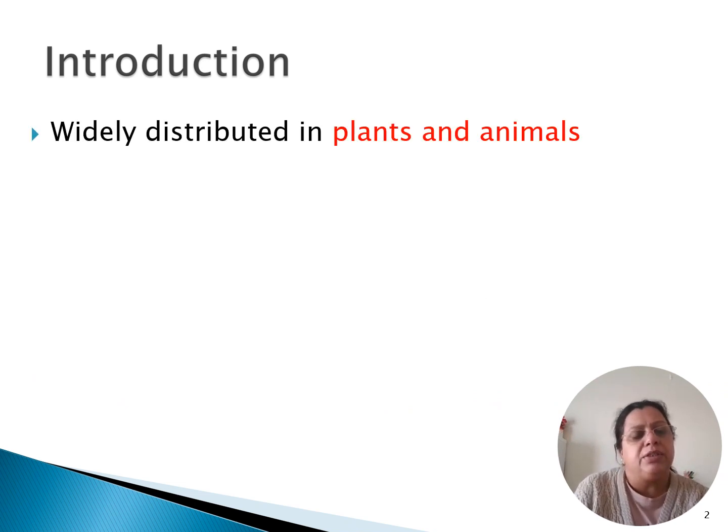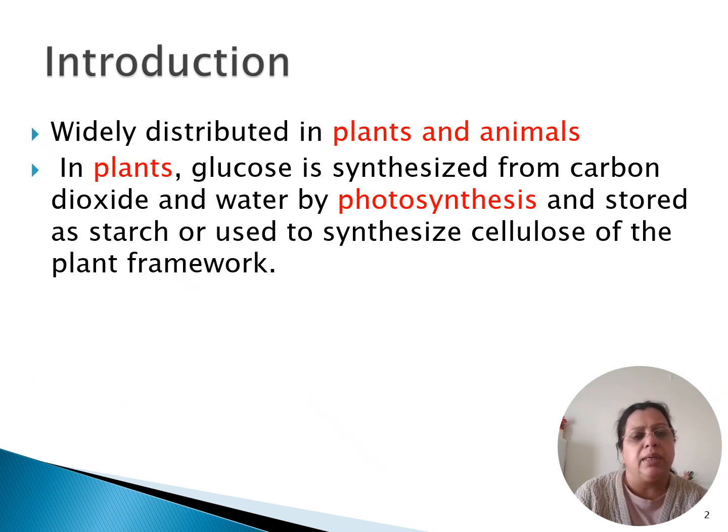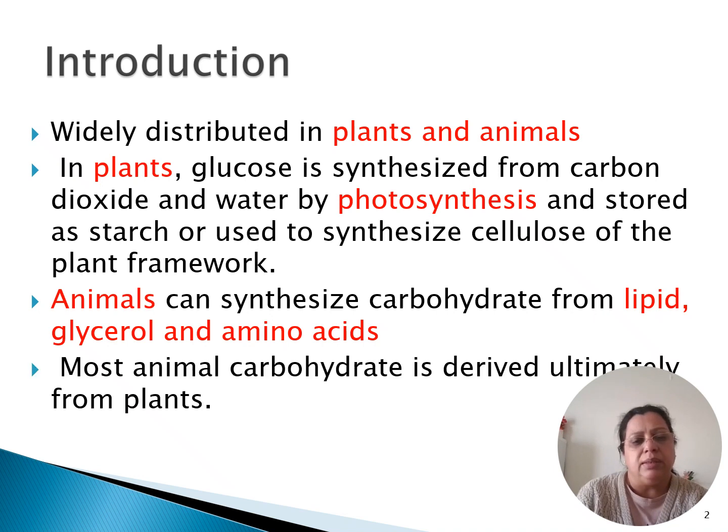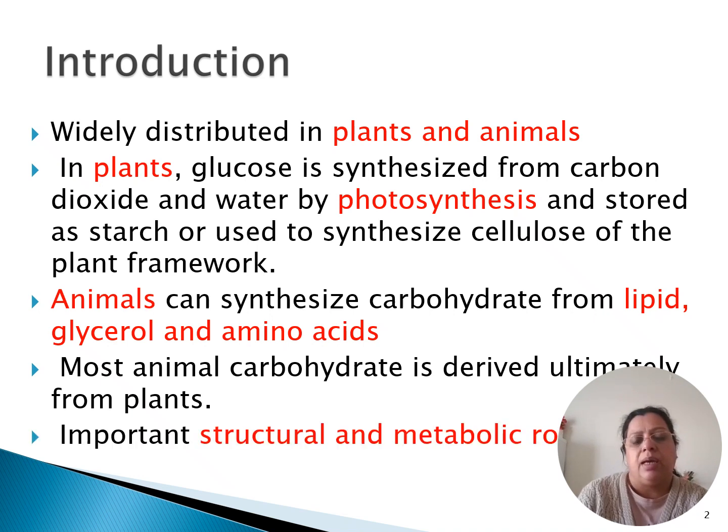Carbohydrates are widely distributed in plants and animals. In plants, glucose is synthesized from carbon dioxide and water by the process of photosynthesis, and it is stored as starch or as cellulose, which is a part of the plant framework. Animals can synthesize carbohydrates from various lipids, cholesterol, and amino acids. And most animal carbohydrate is mainly or ultimately derived from the plants. And carbohydrate has a very important structural and metabolic role in our body.